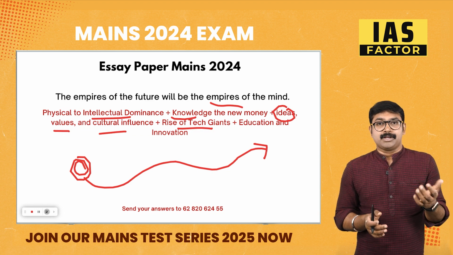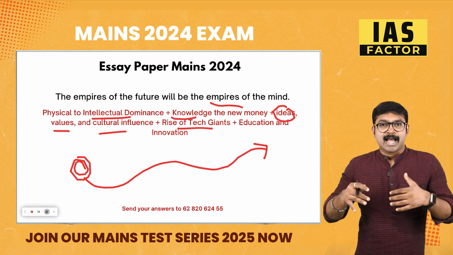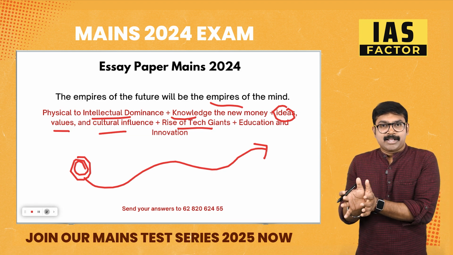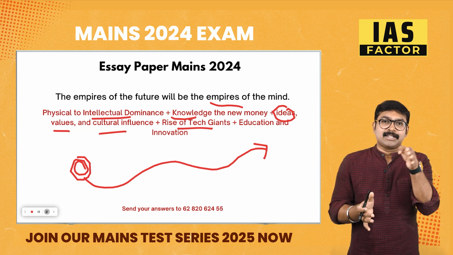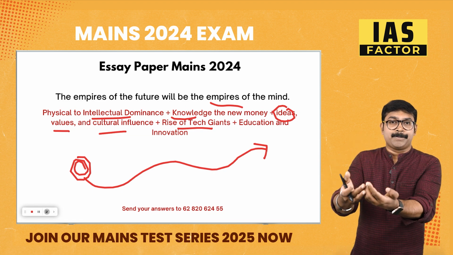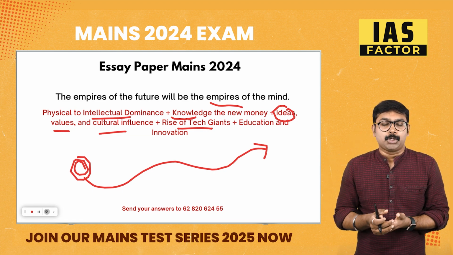The empires of the future. You can talk about the present and future, and how this new empire of technology, AI has come in, how the technology transitioned from the past, what will be the future, and how humans are going to react to it.